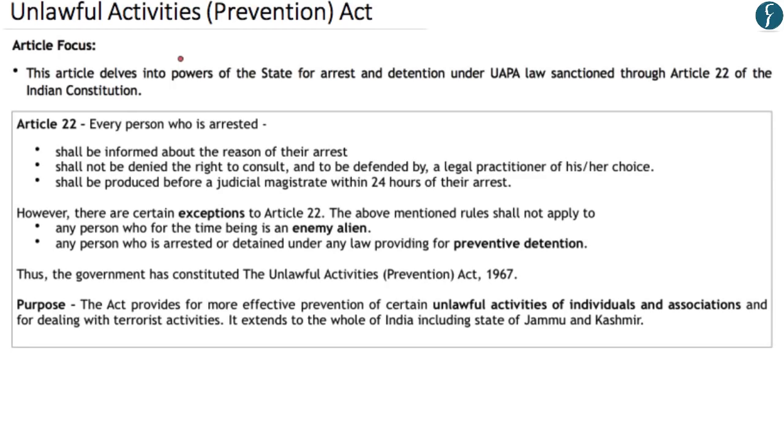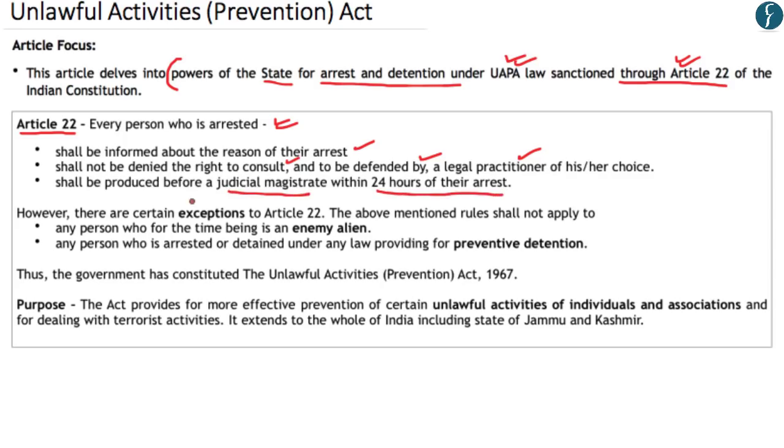Now the article focuses on the powers of the Government of India for arrest and detention under the Unlawful Activities Prevention Act, which has been sanctioned through Article 22 of the Constitution of India. Now under Article 22, every person who is arrested shall be informed about the reason of their arrest. The person who has been arrested shall not be denied the right to consult or be defended by a legal practitioner. Moreover, any person who has been arrested shall be produced before a judicial magistrate within 24 hours of their arrest.